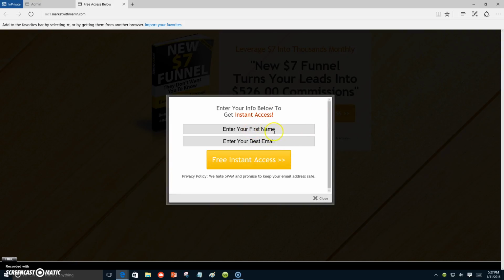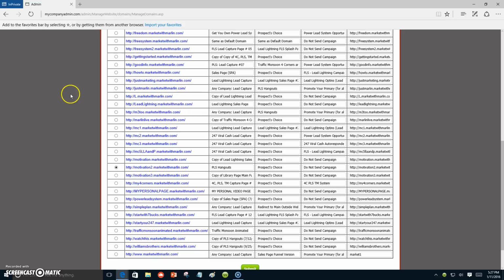They would put in their first name and their email address there. And if this was you with the Lead Lightning $7 one-time fee, when they put their information in there, then they would start receiving messages from you, from the system on your behalf. And now, here's another one that I made, one of my first ones.